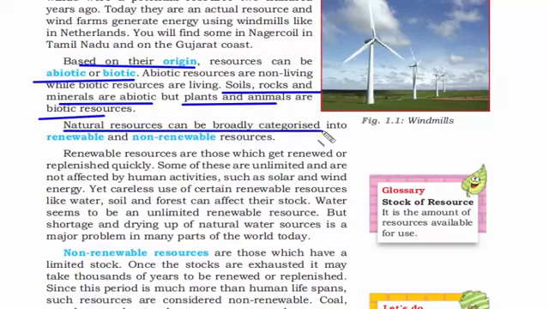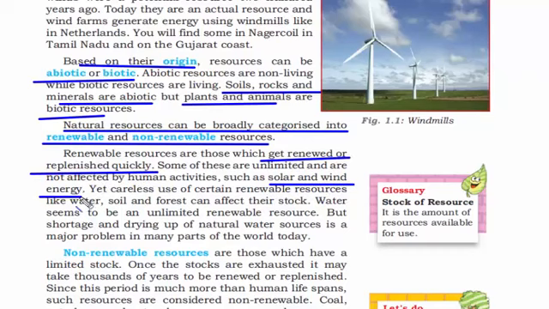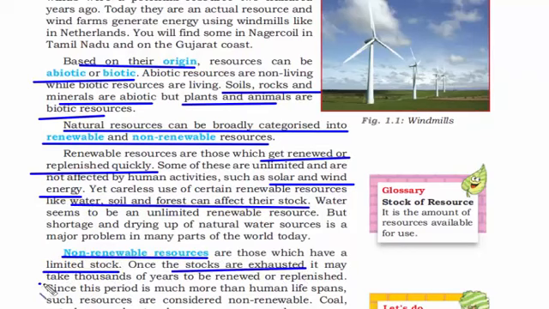Further, natural resources can be broadly categorized into renewable and non-renewable resources. I guess you know all about this. Renewable means which can be renewed again and again, and non-renewable is the opposite of it. They can be renewed or replenished quickly. Some of the examples are solar and wind energy. On the other hand, non-renewable resources are the ones which are limited in stock. Once it's over, it may take thousands of years to be renewed.